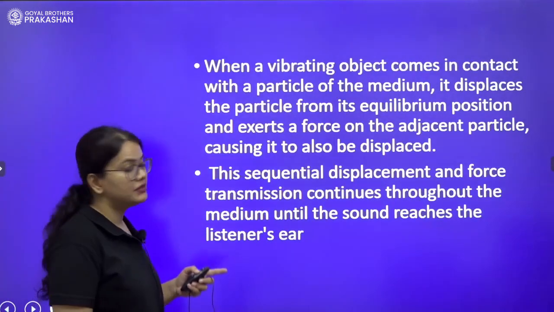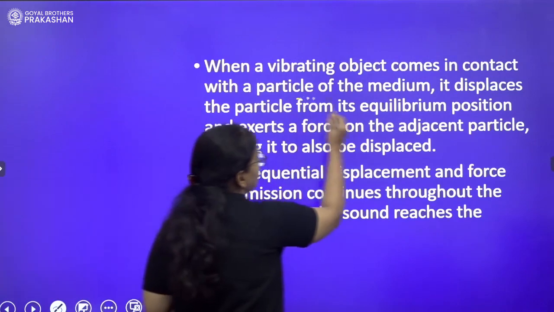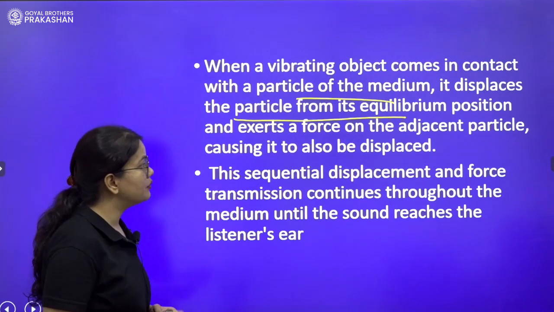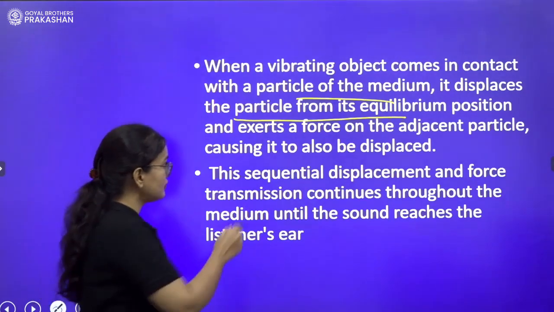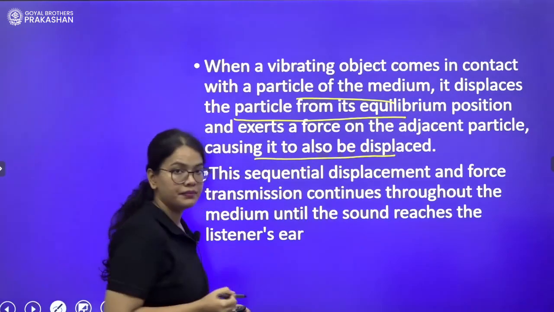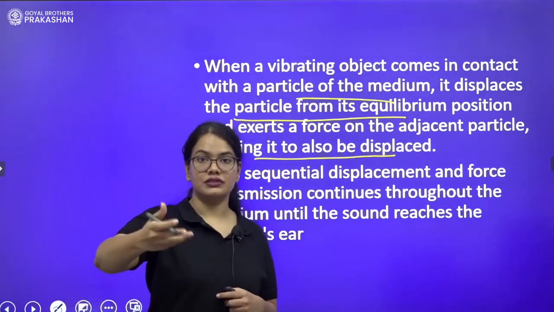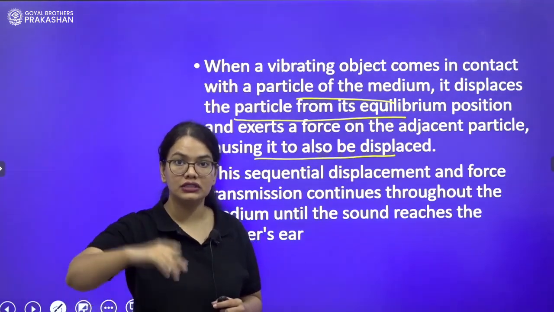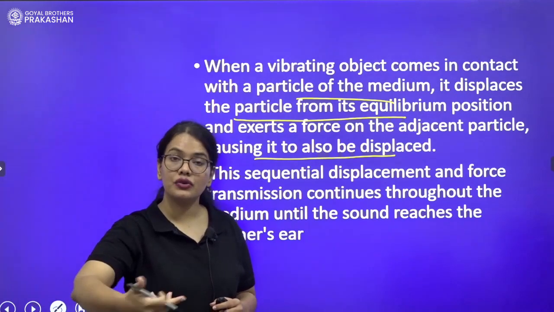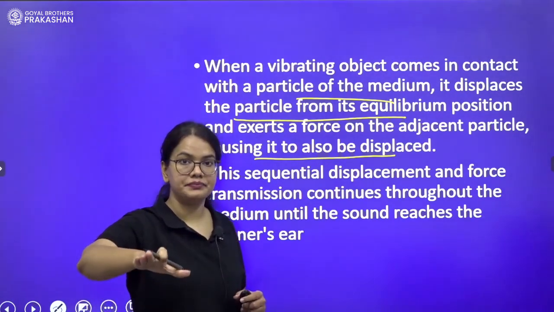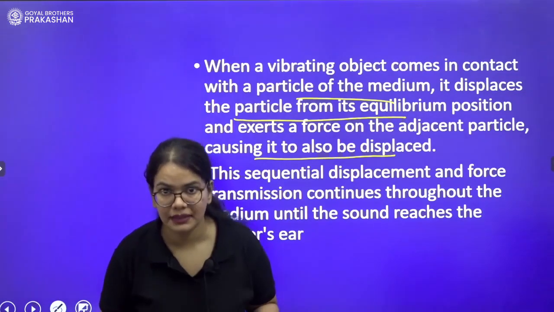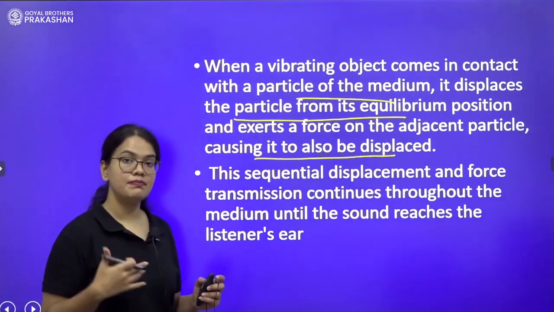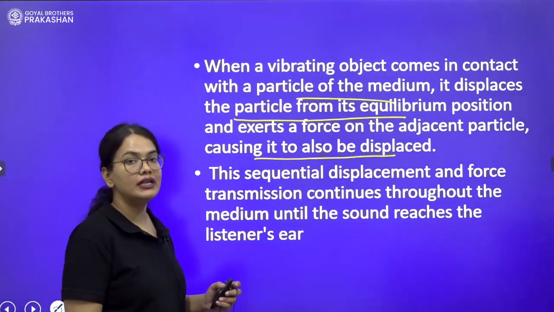When a vibrating object comes in contact with a particle of the medium, it displaces the particle from its equilibrium position and exerts a force on the adjacent particle, causing it to be displaced, right? Now suppose you have 5 students. If I push the first student, the second student will be pushed by the first student, the third student will be pushed by the second student, and so on and so forth. So there is a displacement. If I push somebody like this, the other person will also get the push, but I will come back, right? So there is a displacement which is getting transferred to the adjacent particle.